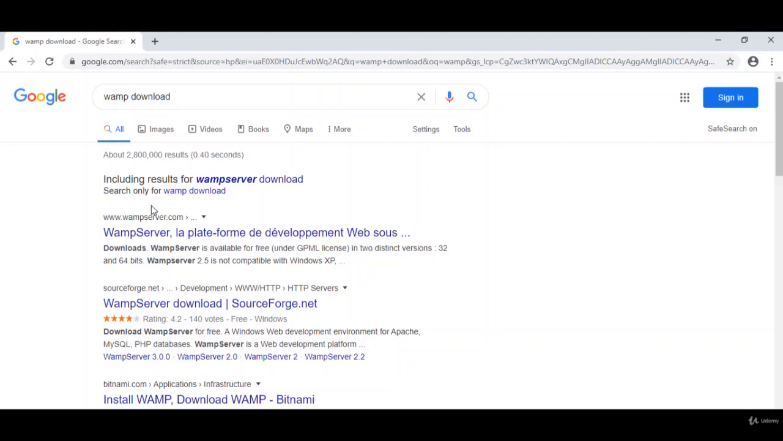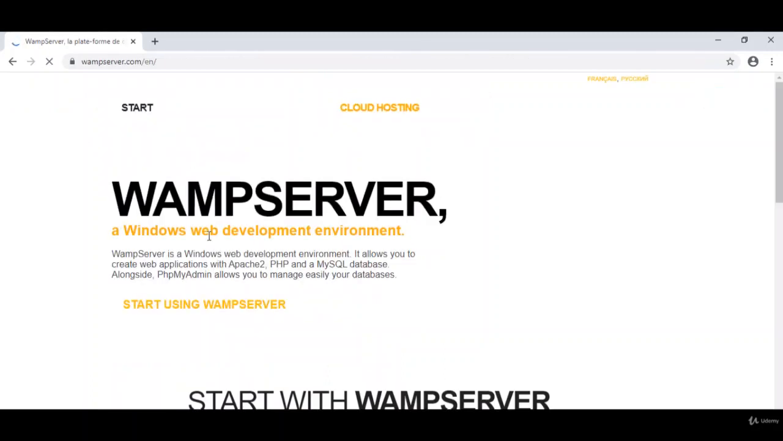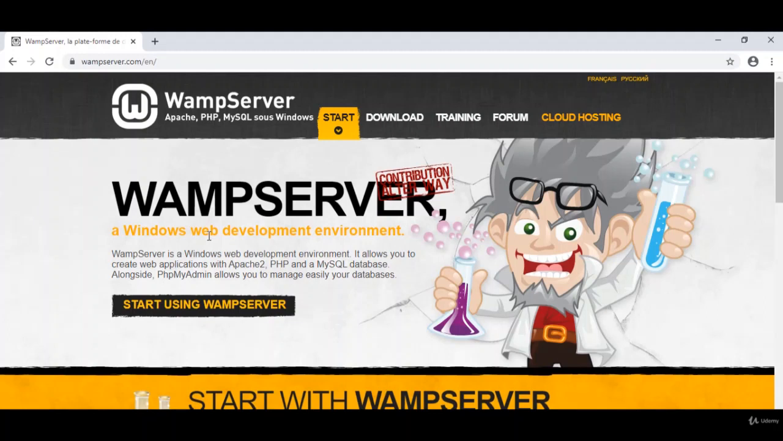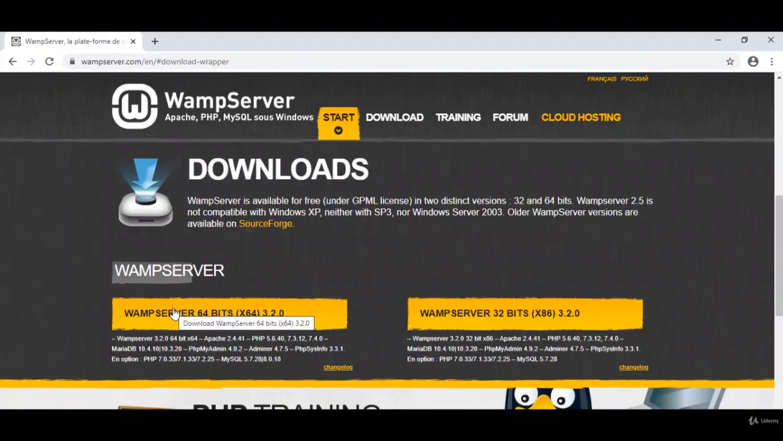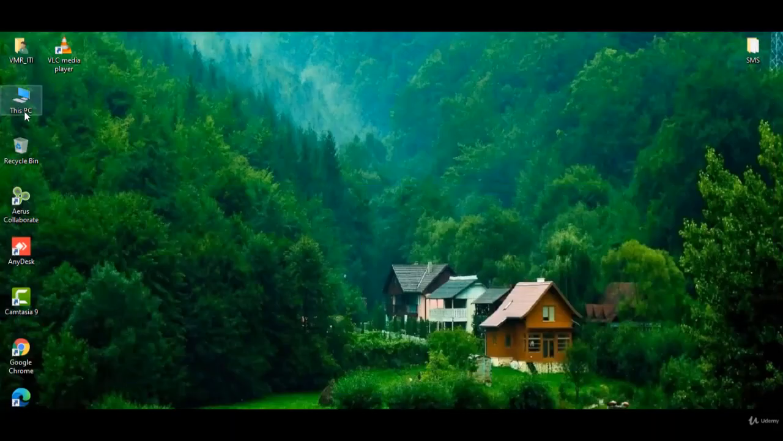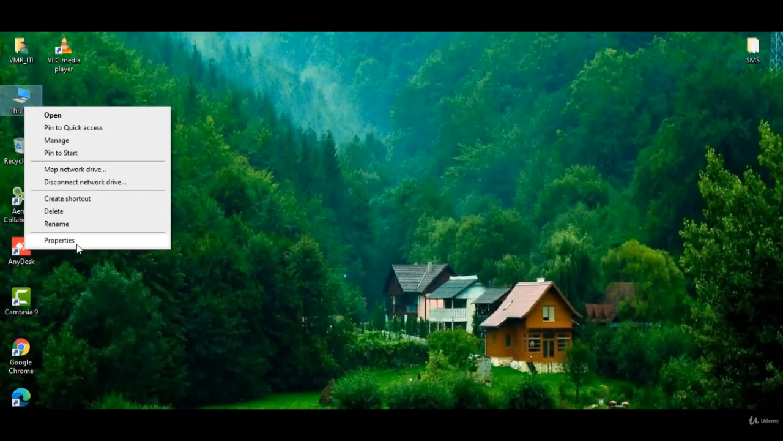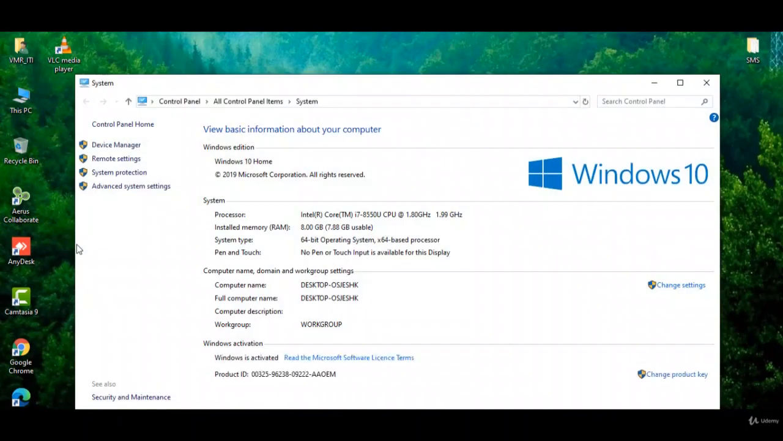Right, good. So if you search on WAMP download, you can get the first search result, the website, which is wampserver.com. Okay, then go ahead and click on start using WAMP server. So now you have to choose whether you go for the 32 bit or 64 bit. It depends on your PC. Sometimes if you want to check whether your PC is 64 or 32 bit, go to My PC